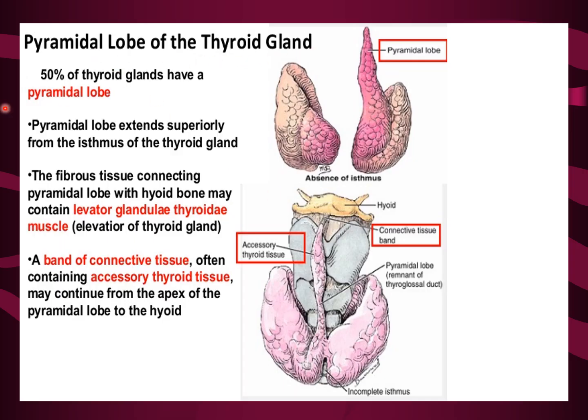Pyramidal lobe of the thyroid gland: 50% of thyroid glands have a pyramidal lobe. You can see here it is a remnant of the thyroglossal duct, and extends superiorly from the isthmus. Fibrous tissue connecting the pyramidal lobe with the hyoid bone contains the levator glandulae thyroideae. A band of connective tissue, often containing accessory thyroid tissue, may continue from the apex of the pyramidal lobe, and this is accessory thyroid tissue we can make out.